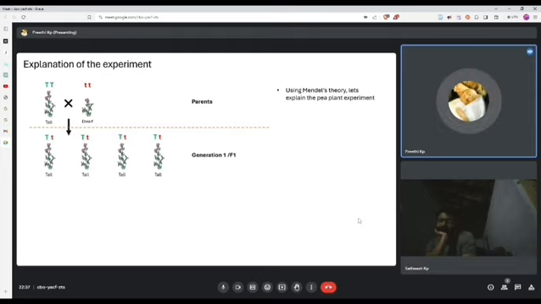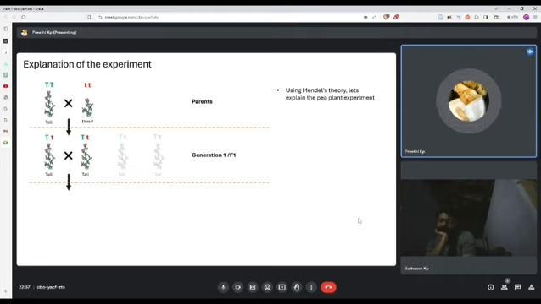Moving on to his second experiment, one of the tall plants from the F1 generation was taken and self-pollinated. This means that in the breeding scenario, the father and the mother is the same plant, having the same genetic combination, capital T, small t.